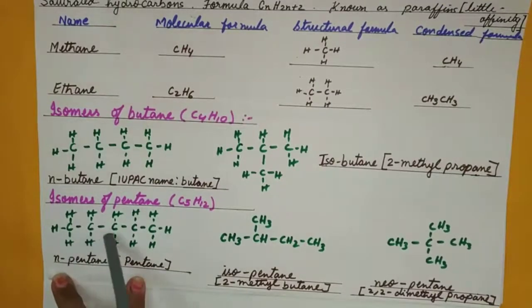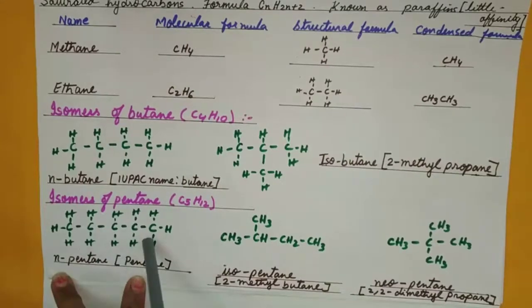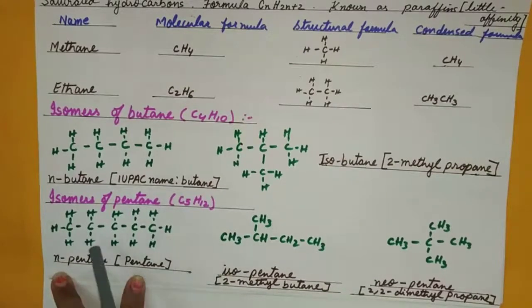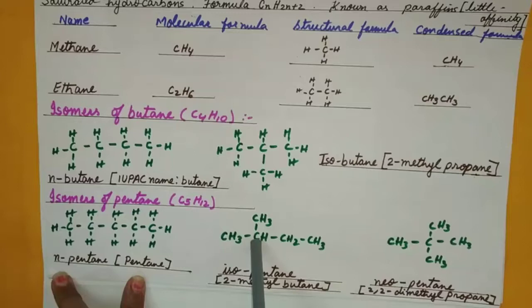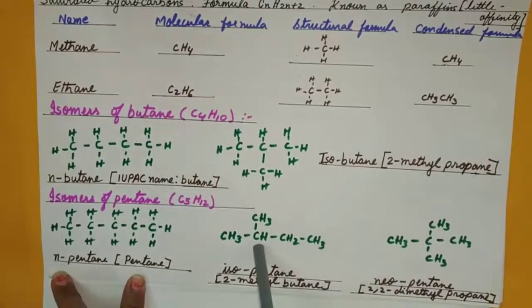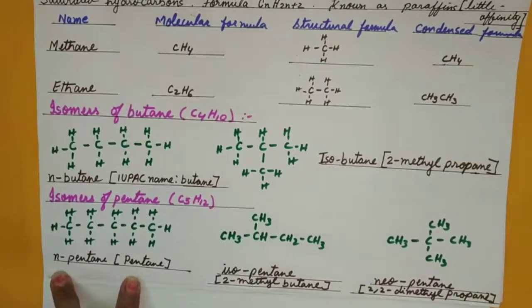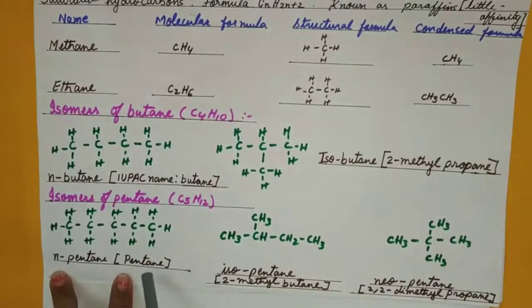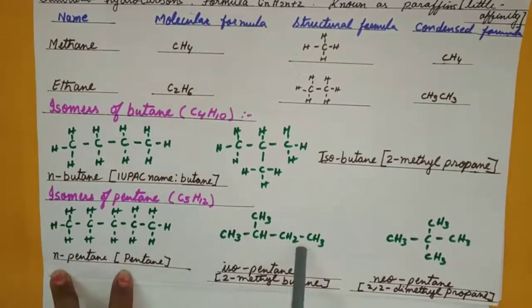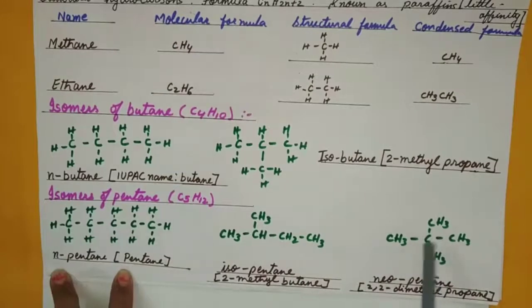n-pentane, all 5 carbon atoms in the main chain, single bonded. For isopentane, one methyl group changes with the second carbon atom, and for neopentane, the other methyl group also comes to that second carbon atom. So the names, IUPAC names are pentane, 2-methyl butane and 2,2-dimethyl propane, with common names n-pentane, isopentane, neopentane. This is 2-methyl butane. This is 2,2-dimethyl propane.